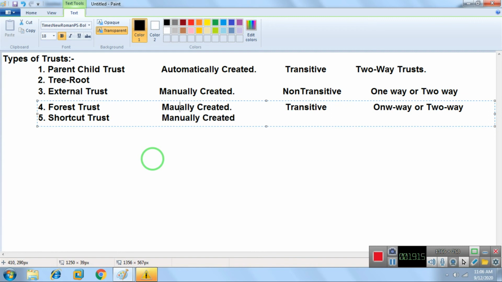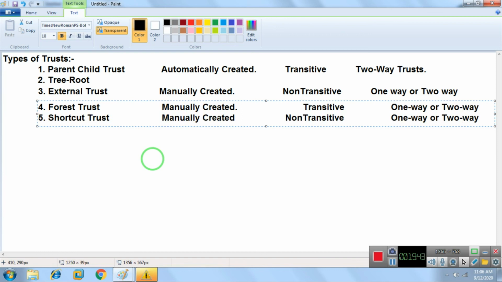And this is again a non-transitive trust, not a transitive one. Again, you can go for one way or two way, it's up to your requirement.